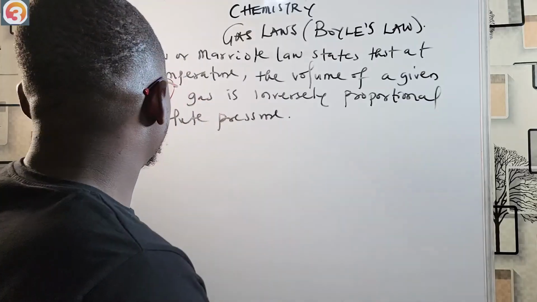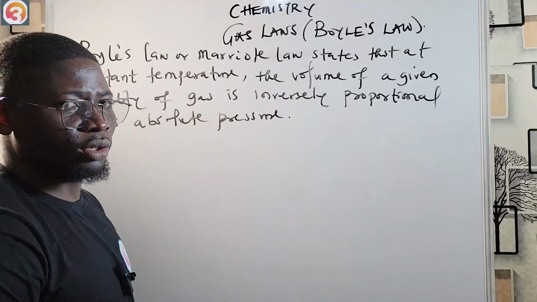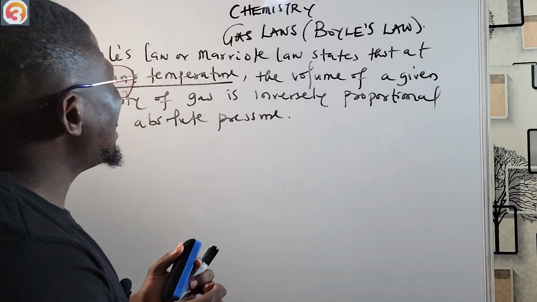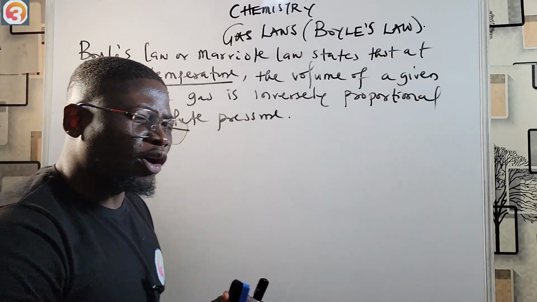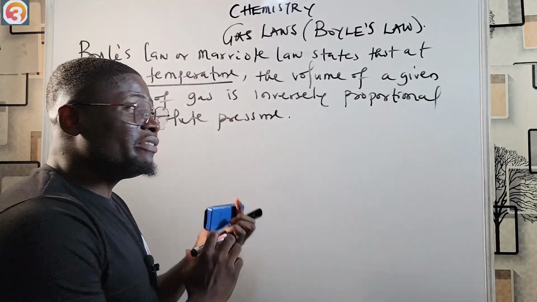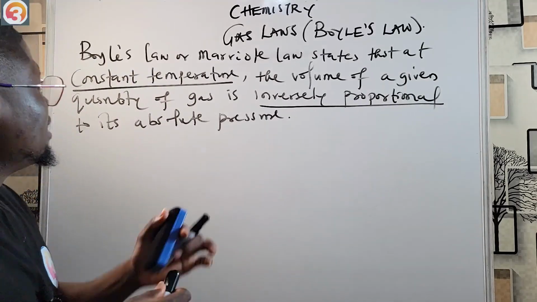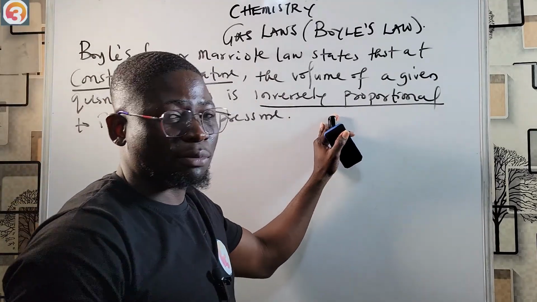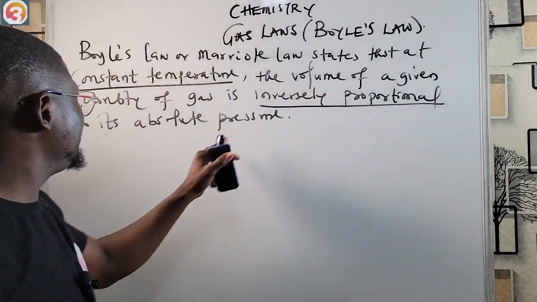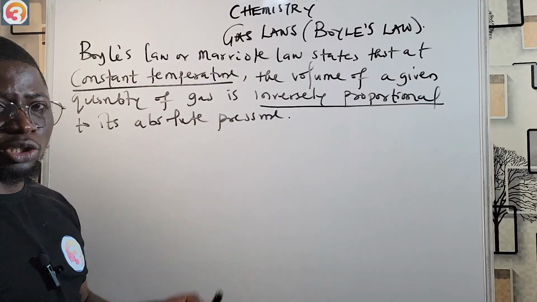Boyle's law, or Mariotte's law, says that at constant temperature, so in Boyle's law, temperature is constant. That is the first thing you need to know. At constant temperature, the volume of a given quantity of gas is inversely proportional. So note two things: temperature is constant and there's inverse proportionality. The volume of a given quantity of gas is inversely proportional to its absolute pressure.